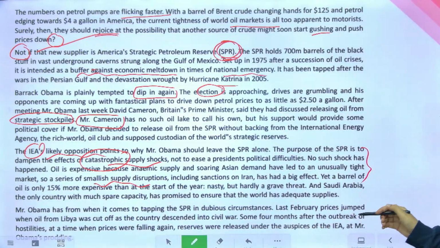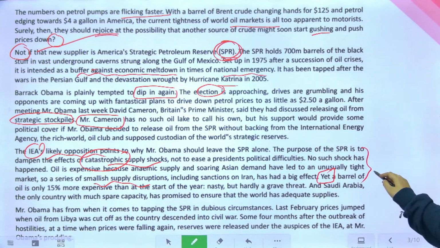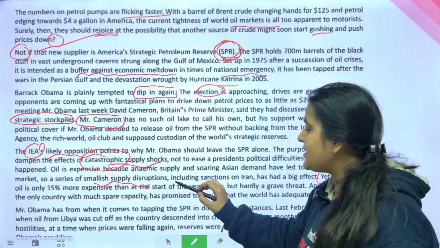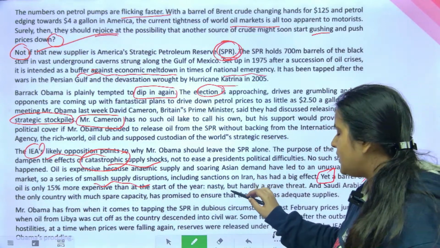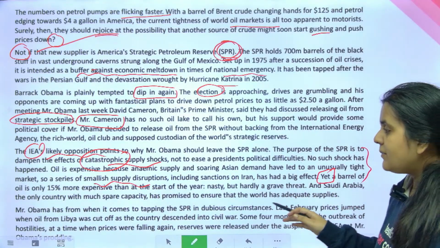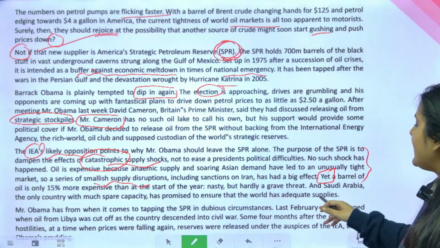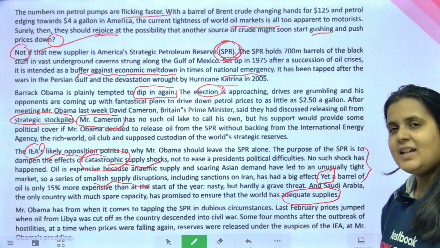Okay. Yet, always focus on the transition words. A barrel of oil is only 15% more expensive than at the start of the year, nasty but hardly a grave threat. And Saudi Arabia, the only country with much spare capacity, has promised to ensure that the world has adequate supplies. So that means कि ठीक हो जाएगा situation.